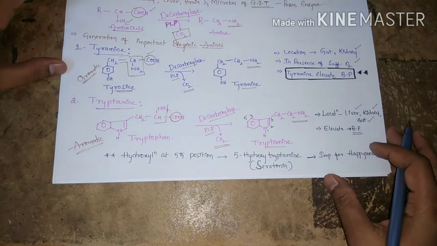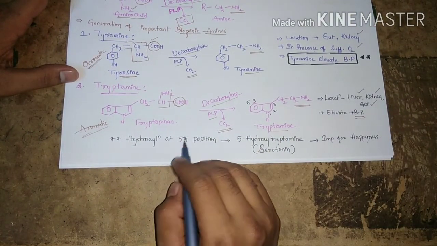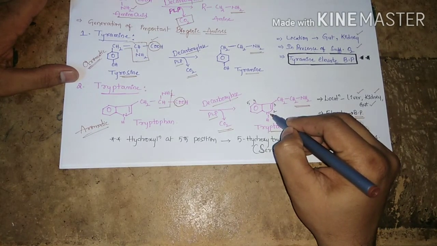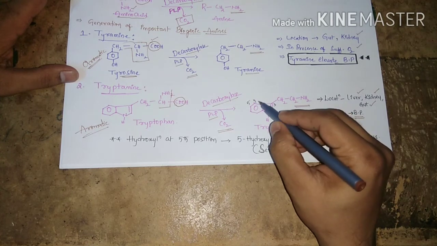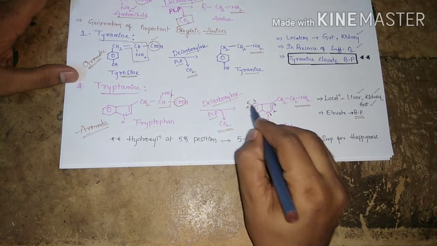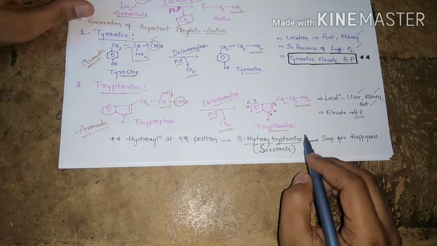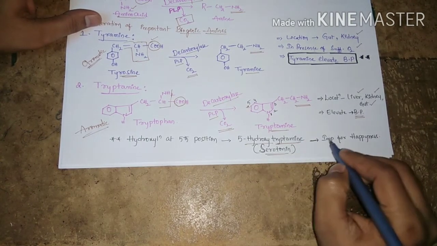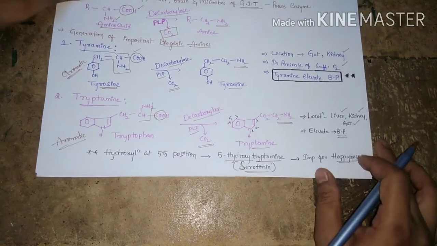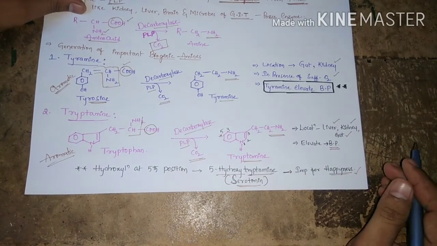A very important reaction is the hydroxylation of this tryptamine at the 5th position. If you start numbering, nitrogen is the first priority, so 1, 2, 3, 4 and 5. Upon hydroxylation of tryptamine at the 5th position, we get 5-hydroxytryptamine. 5-hydroxytryptamine is also known as serotonin. Serotonin is very important for happiness. Serotonin is the neurotransmitter which is responsible for the happiness of a person.